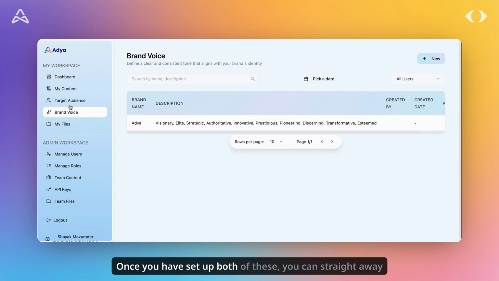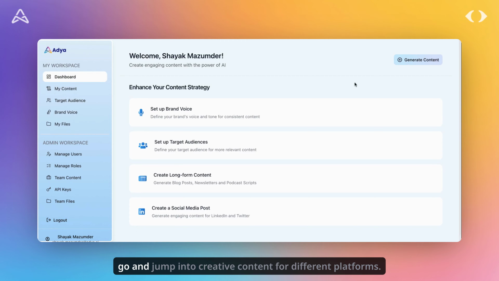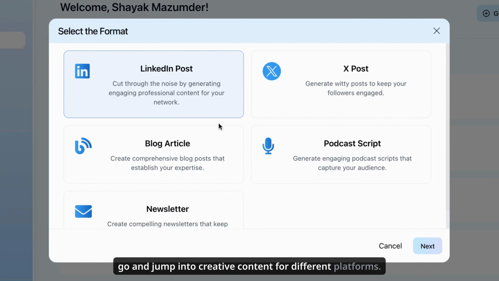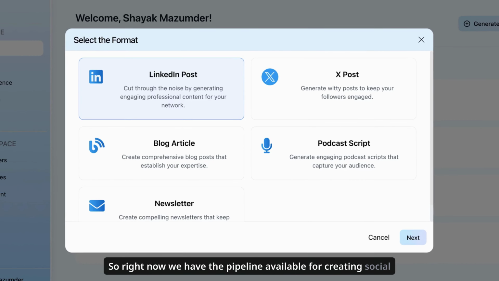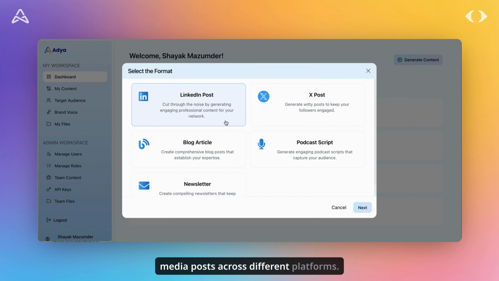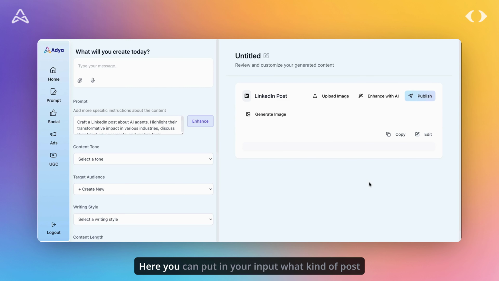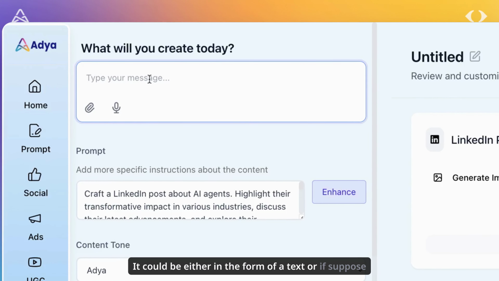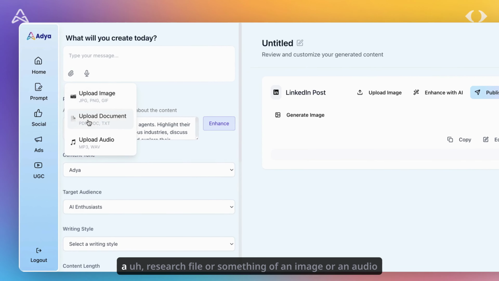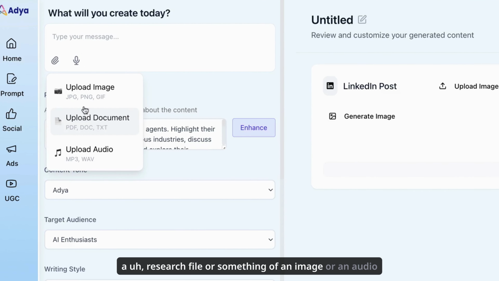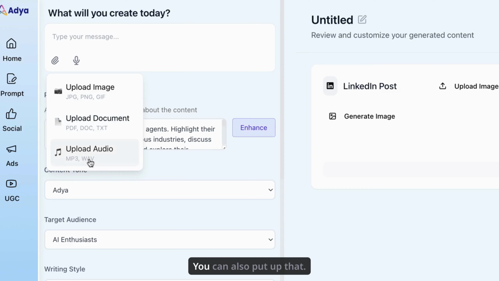Once you have set up both of these, you can straight away go and jump into creating content for different platforms. So right now we have the pipeline available for creating social media posts across different platforms. Let's start with LinkedIn post. Here you can put in your input, what kind of post you want to create. It could be either in the form of a text, or if suppose you have a file that is readily available to you, a research file or something of an image or an audio input, you can also put up that.